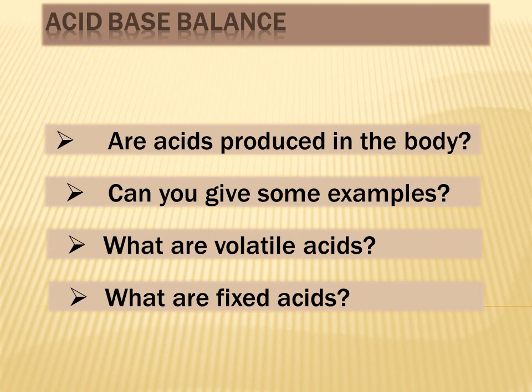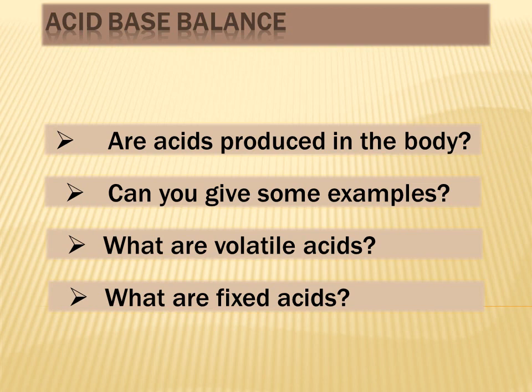Volatile acids, as the term suggests, are those acids which are present in gaseous form. For example, carbon dioxide. So carbon dioxide is continuously produced in our body as a result of respiration, and this carbon dioxide is an example of volatile acid, which is present in the form of gas, and it can be removed from the body via lungs.